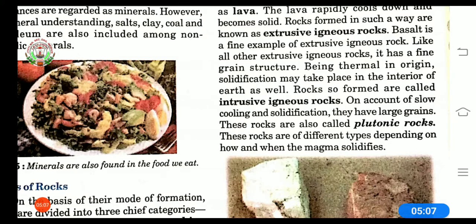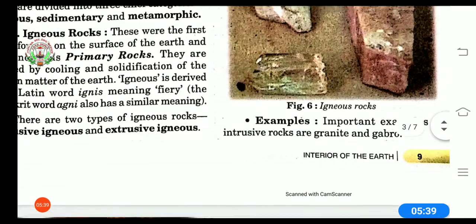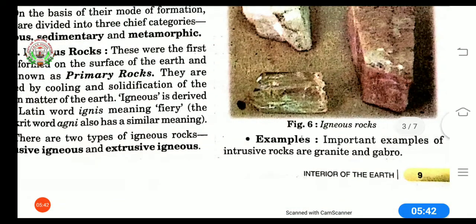When the magma comes out of the earth's surface as lava, it has a different type of solidification. Some molten matter solidifies early. Other kinds of molten matter take time. So plutonic rocks depend on how and when the magma solidifies. Important examples of intrusive rocks are granite and gabbro.